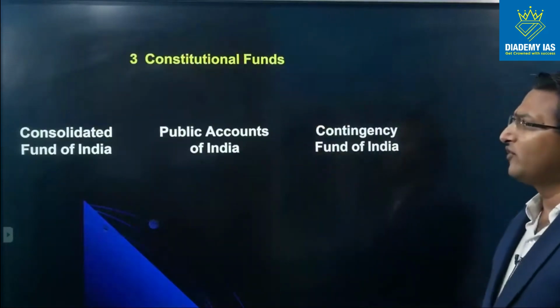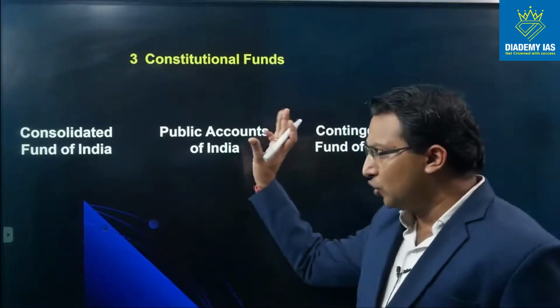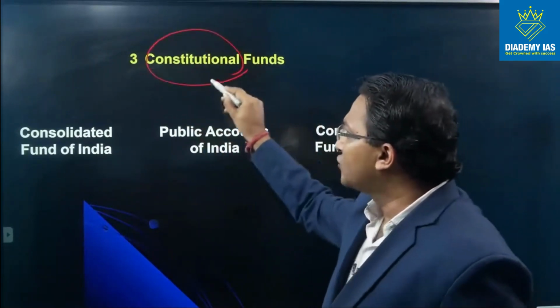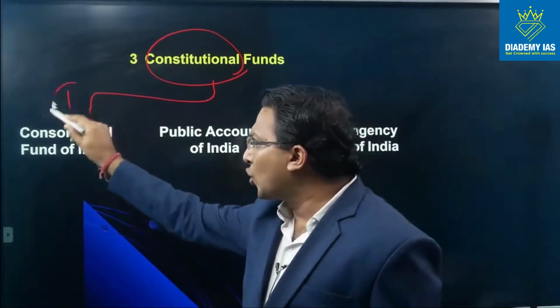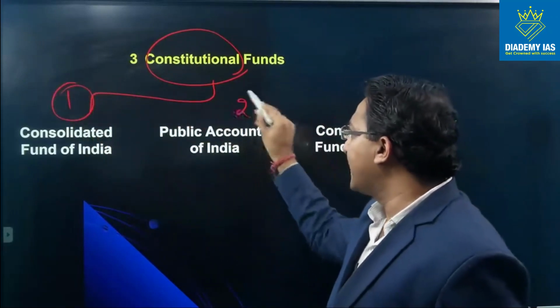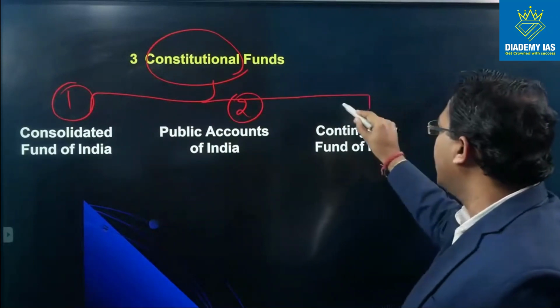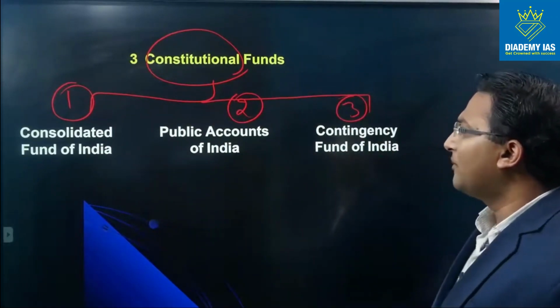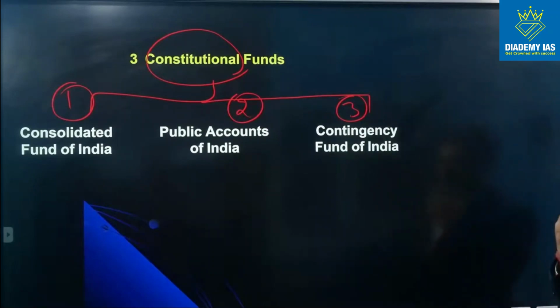Now, three constitutional funds. So these are constitutional funds because they have been defined in the Constitution of India. So there are three funds. One is Consolidated Fund of India, second is Public Accounts, and third is Contingency Fund. So let us see about each one of them in detail.